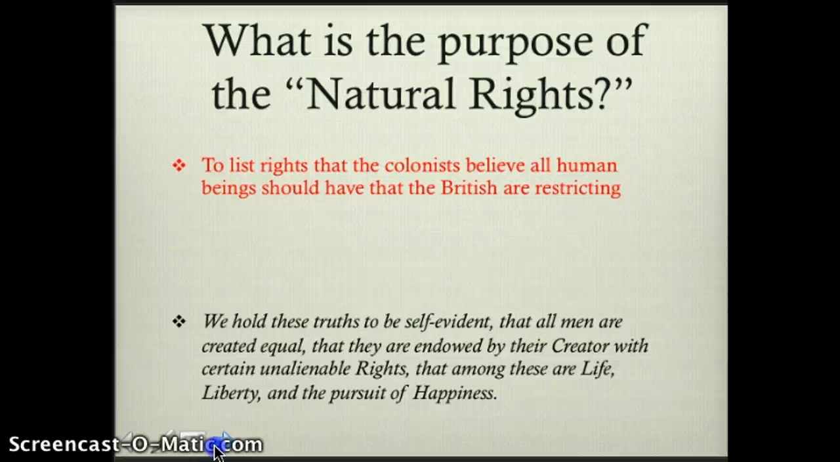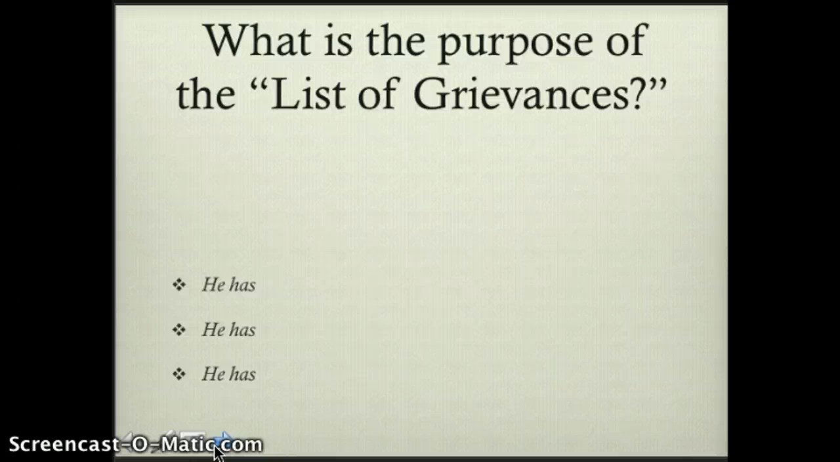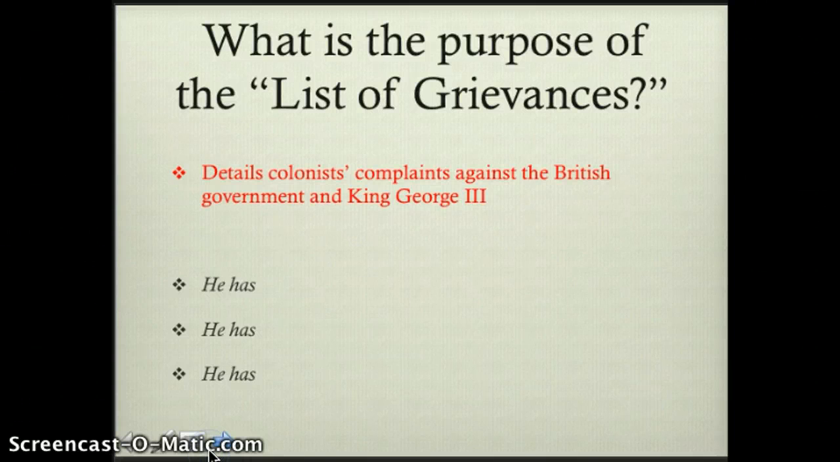The next list is the list of grievances. These all start off with, he has done this, and he has done that, and he has done this. Who do you think he is? If you guessed Justin Bieber, you're probably wrong, but if you guessed King George III, you're probably right. This list details the colonists' complaints against the British government and against King George III. All of those items we've learned about: taxes, limiting freedom, competition over resources, protest. There's evidence of all of those in the list of grievances.